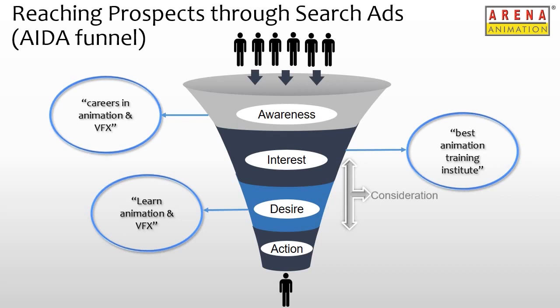Such users will typically search with the brand name when entering their search query in Google, like in the search term example, Arena Animation courses. Hence, it's crucial that brands show ads when someone searches with their brand name. These search term examples collectively denote the different stages from awareness to action that the user goes through in a purchase cycle. Using this funnel, brands can group their users depending on how they are searching for a certain product online. Accordingly, they can create the best strategies or ads to serve the right messages to the right people at the right time.